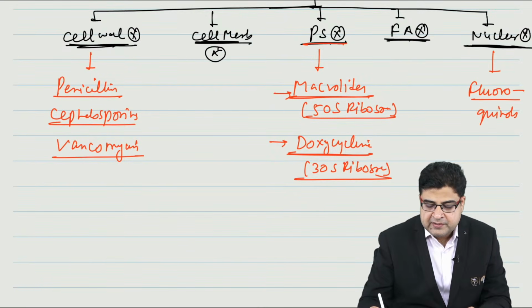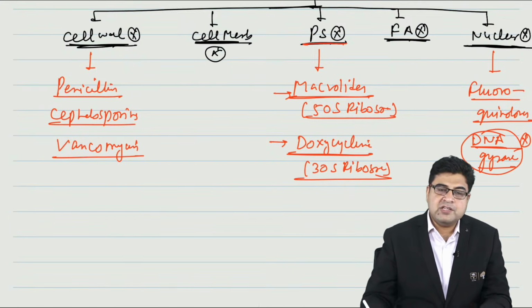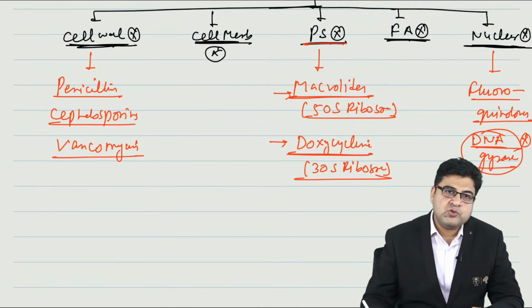So we have the medicines like fluoroquinolones. Now fluoroquinolones are the medicines which are the DNA gyrase inhibitors. So these medicines are DNA gyrase inhibitors. So these medicines' mechanism of action can also be asked.